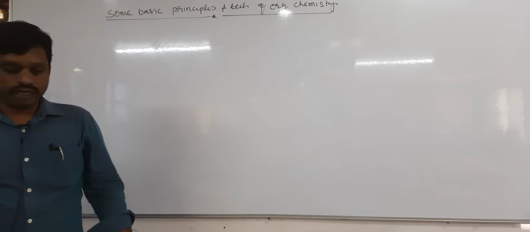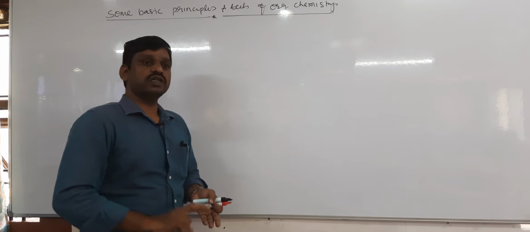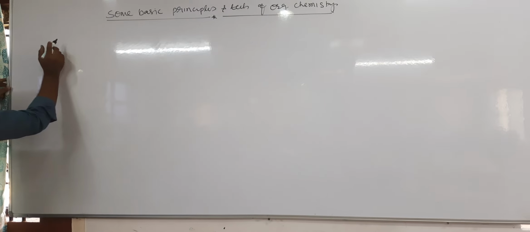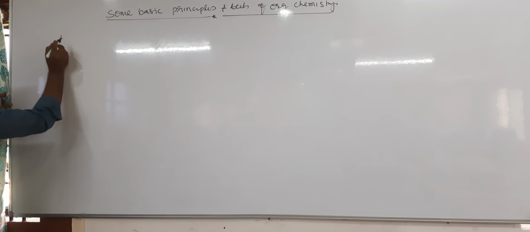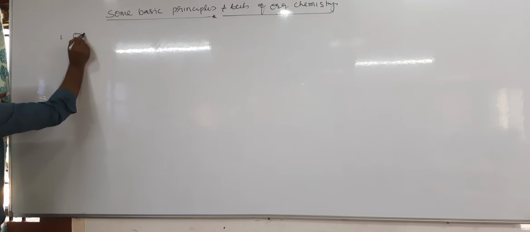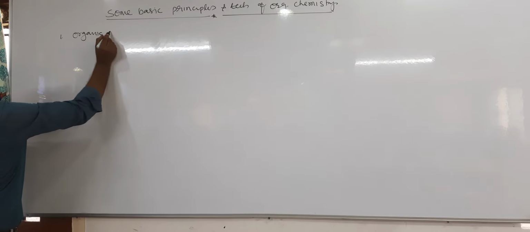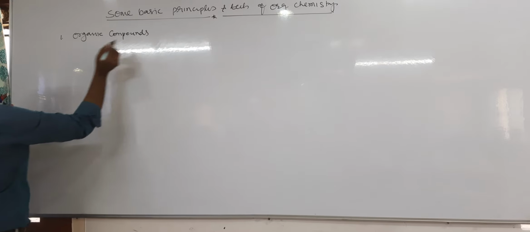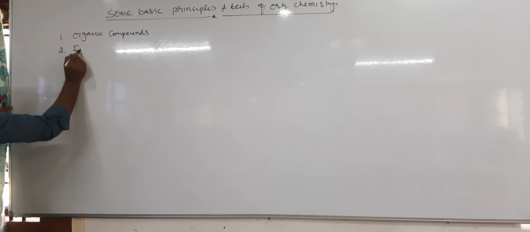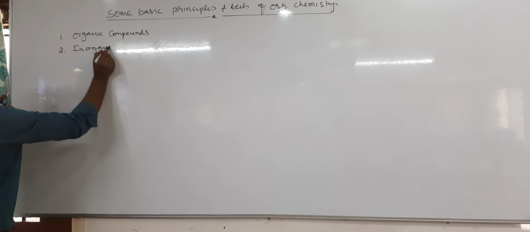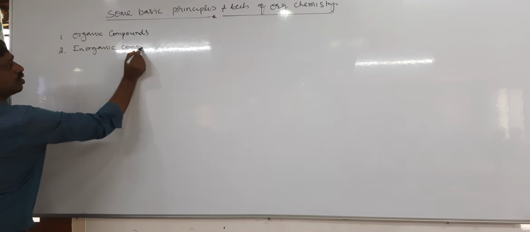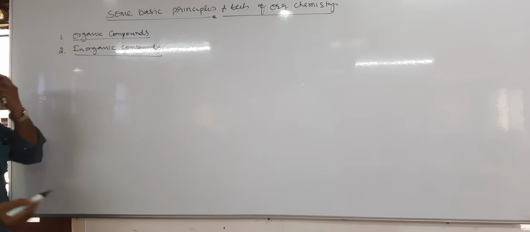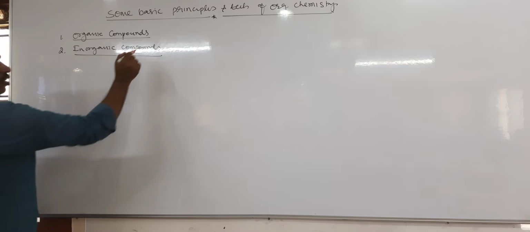In olden days, scientists believed that there are two types of compounds: organic compounds and inorganic compounds. What are organic compounds?